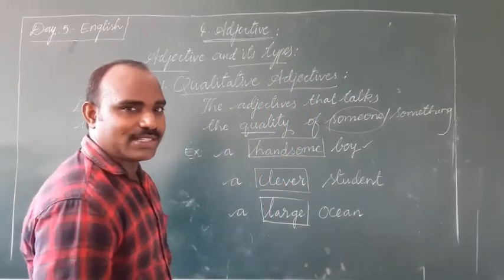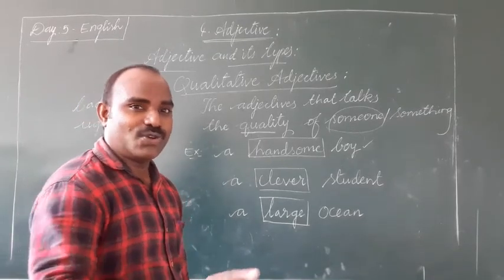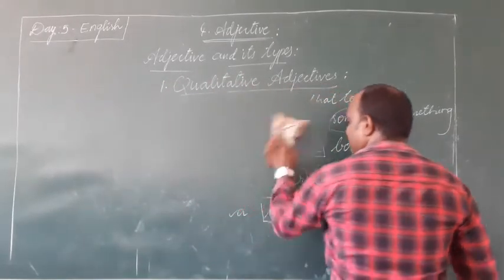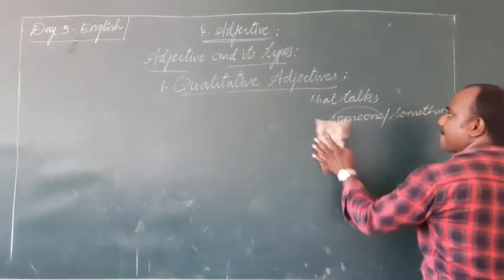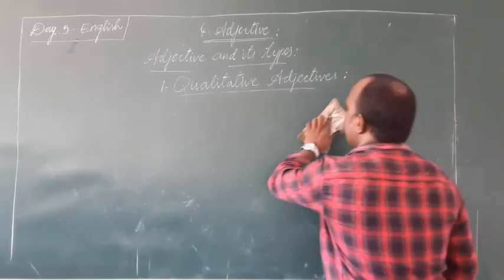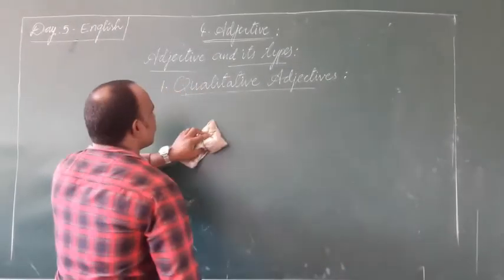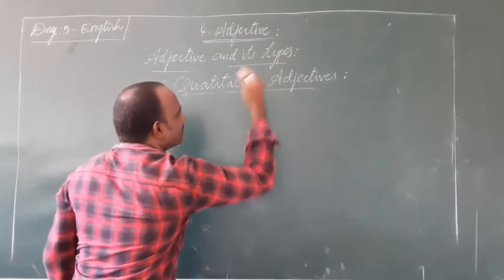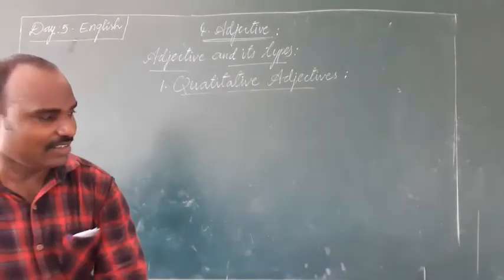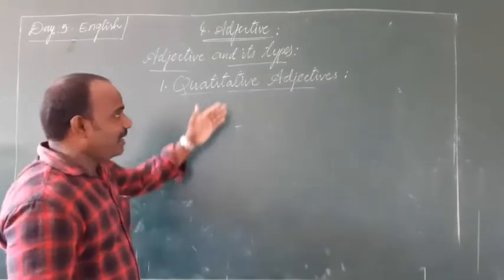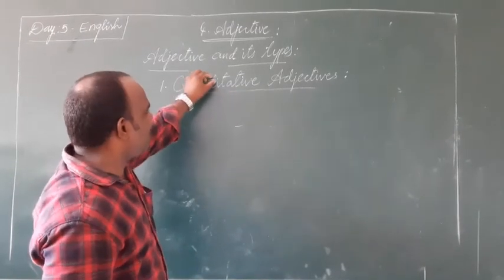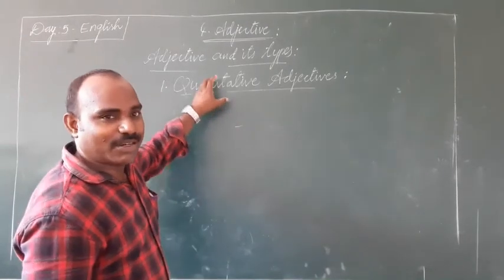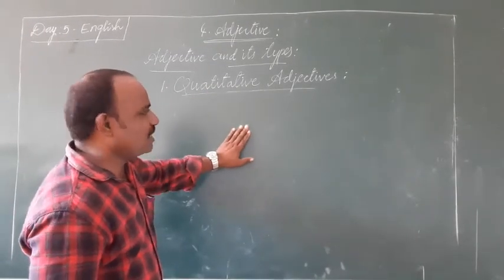Now we see the second type of adjective, quantity or quantitative adjectives. Very simple. Just a small bar makes a big difference here. Before I put this bar, it is qualitative adjective. Now, after I put this bar, it becomes quantitative adjective.